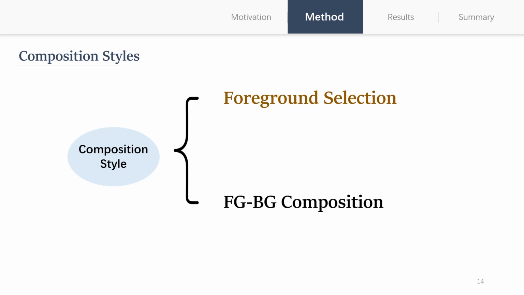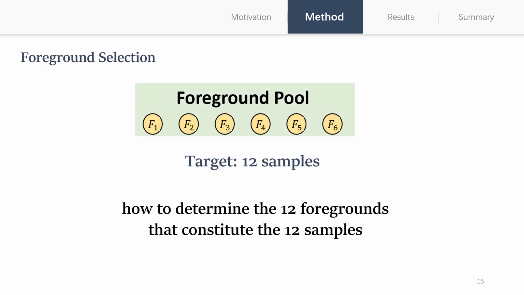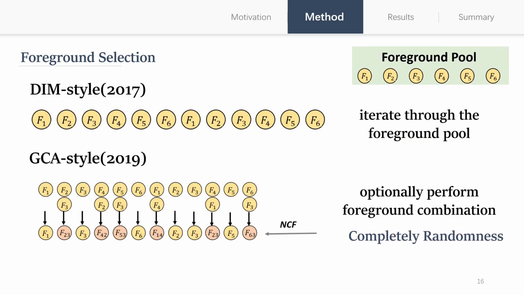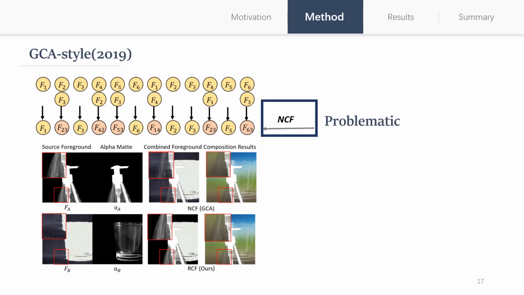First, foreground selection refers to how to determine the foregrounds that constitute the samples. For example, if we need 12 samples, then we need 12 foregrounds. So how do we choose the 12 foregrounds? DIM style chooses to iterate through the foreground pool, while GCA style adds a choice of foreground combination. Foreground combination defines the process of combining two foregrounds to get a new foreground.